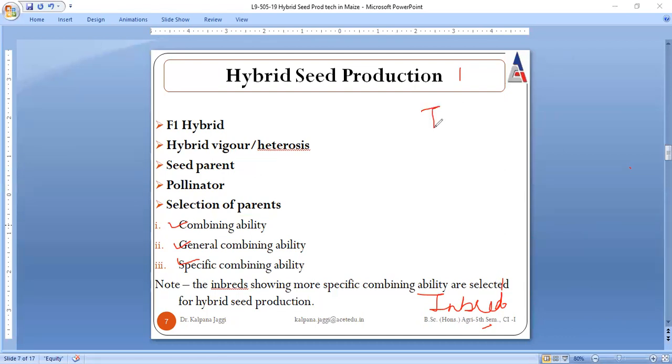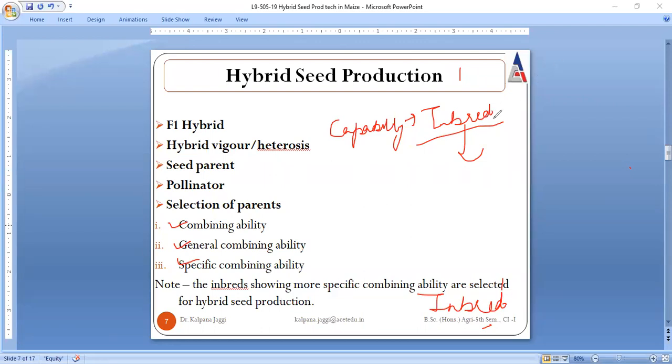See, we have inbred lines with us. Inbred lines means these are the homozygous lines where there is no difference among the genetic content, and all are phenotypically similar to each other. The capability of, very important it is, kindly listen carefully. The capability of the inbred lines, that whatever characters it is having, that are transmitted or not, that is said to be combining ability.